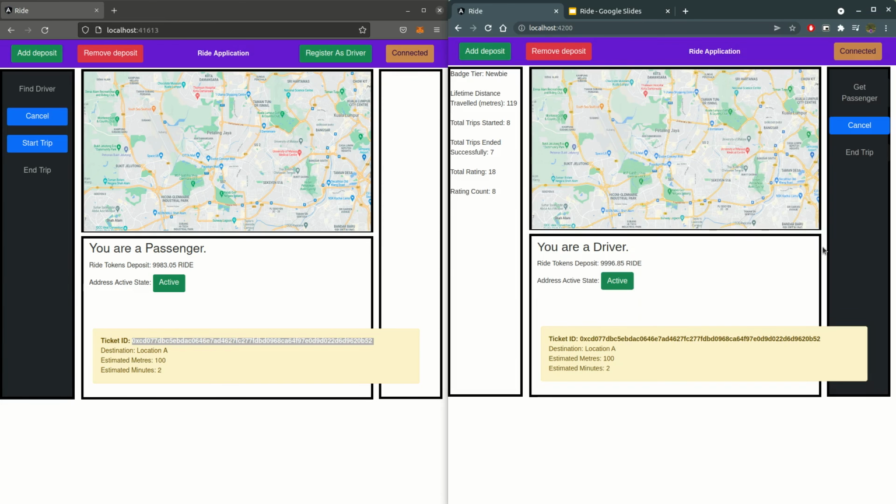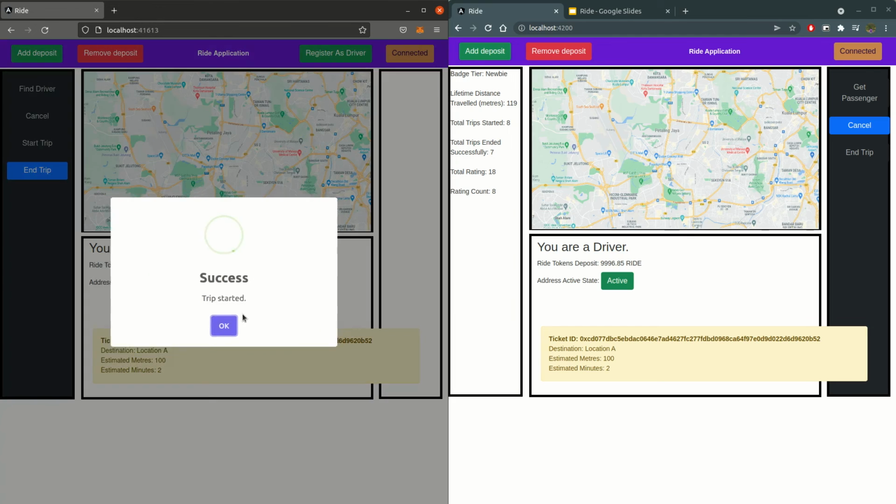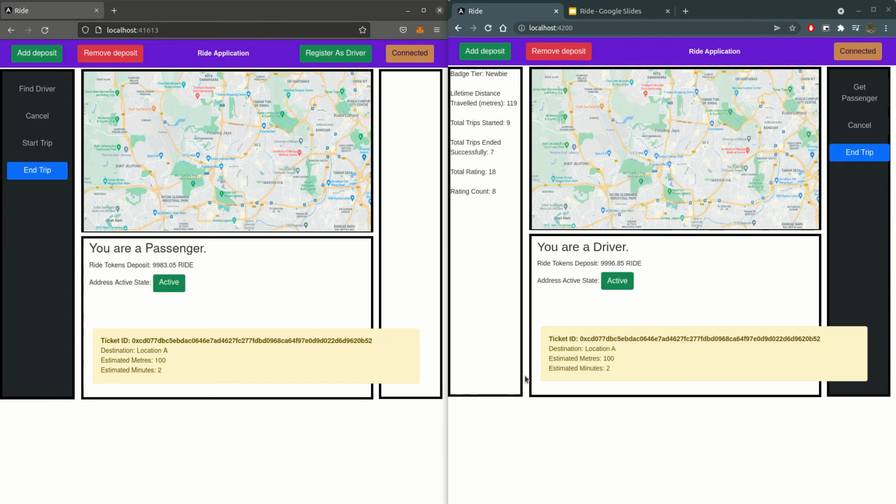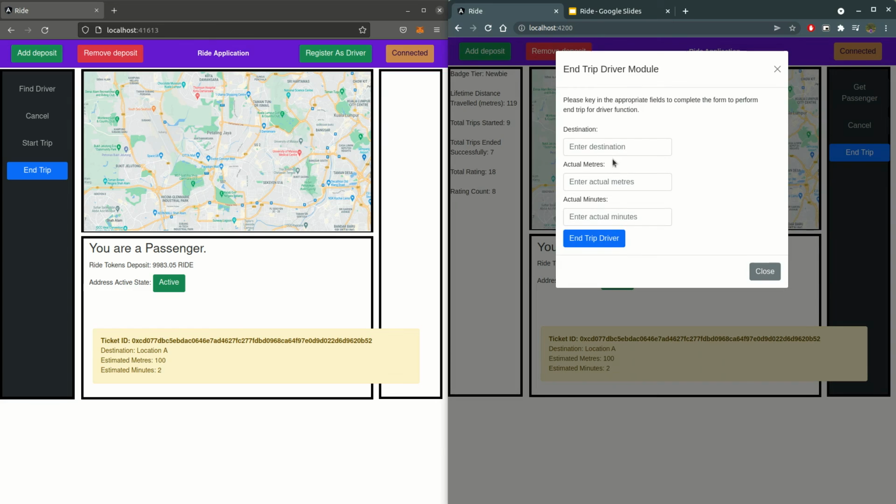So the driver has accepted the passenger, and now the driver has to travel to the passenger's location to pick them up, and at any point either the driver or passenger can cancel. However, if they cancel, they must pay a request fee. So now let's say the driver has reached the passenger and the passenger needs to start the trip officially. So now the trip has started, and you can see that on the driver's side the trip has started as well.